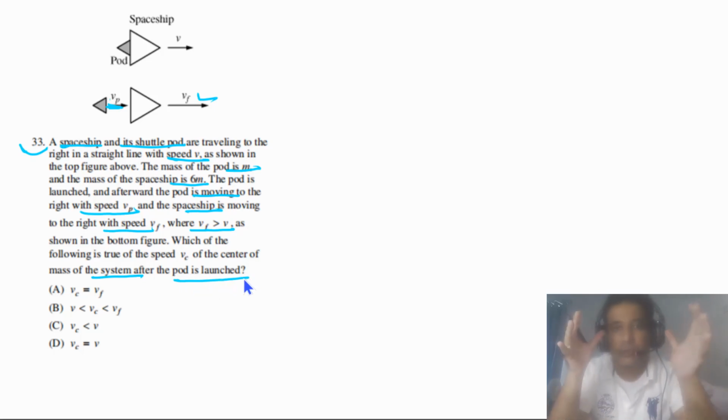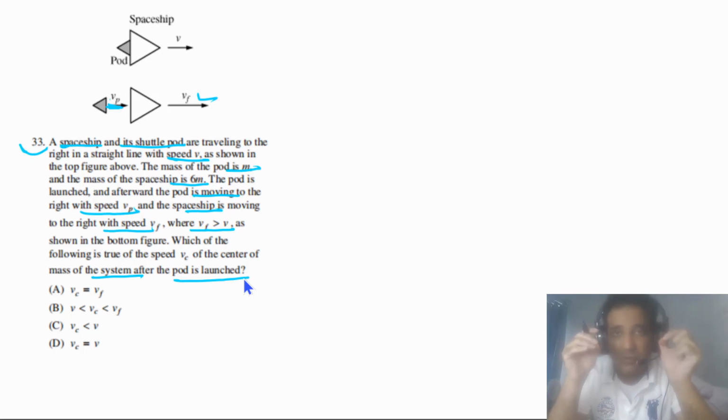So in this case, we need to understand when the velocity of the center of mass of a system will change. Velocity of center of mass only changes if there is a net external force acting on the system. In this case, there is no net external force acting on the system before and after launching the pod. So the velocity of center of mass has to remain constant.